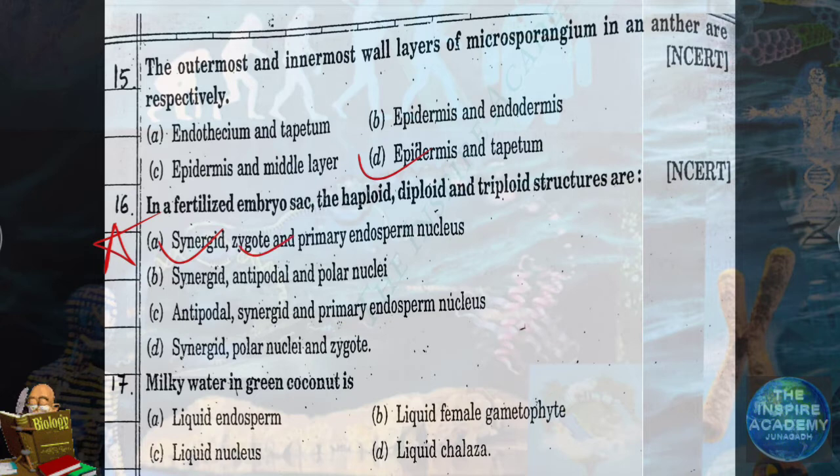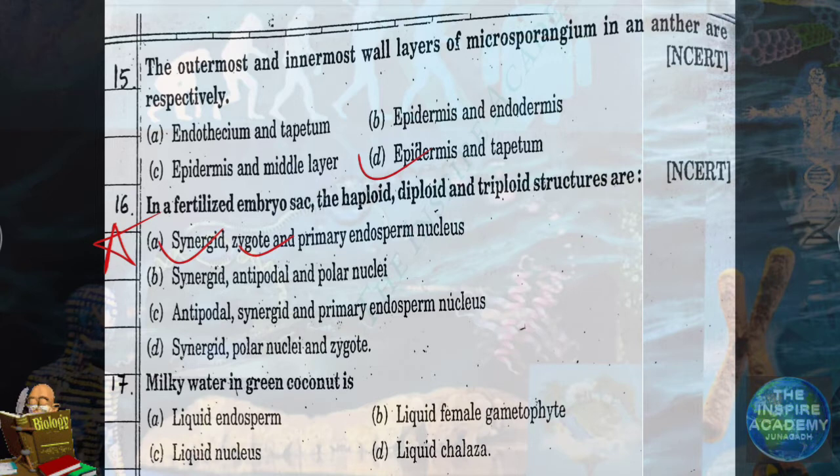Remember, there are three letters. PEN, primary endosperm nucleus. Primary endosperm nucleus has three letters in short form, and in the whole term it has three words. So triploid. Likewise, remember it: primary endosperm nucleus is always triploid.